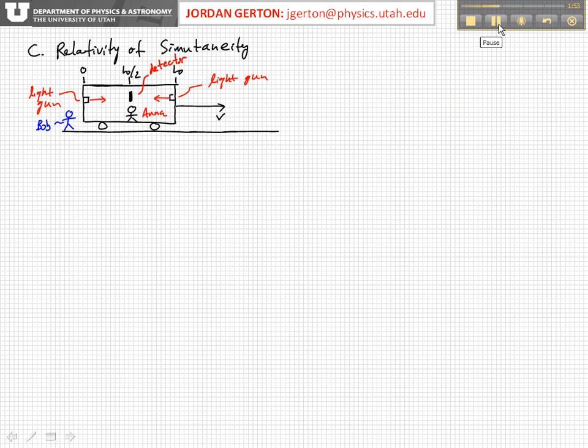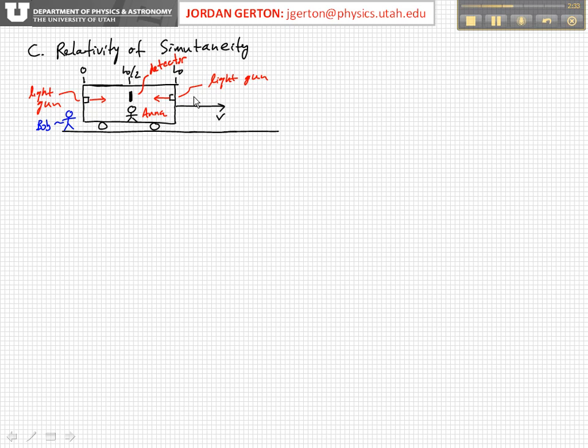Okay, now let's consider the relativity of simultaneity, another consequence of Einstein's postulates. For this, let's imagine again a rail car. Anna's standing in the rail car. Now imagine that this rail car has two light guns, two light sources that can put out light pulses at either end, the left and right ends, and right in the middle there's a detector which can detect both of the light pulses when they hit. So it can determine when they hit relative to each other.